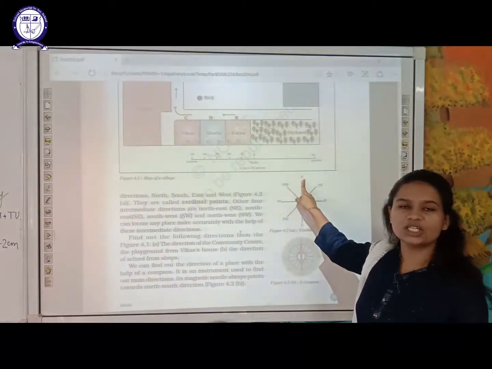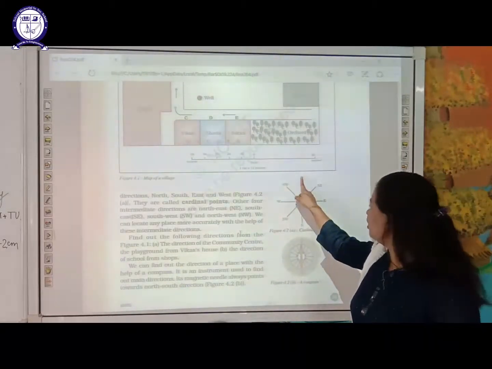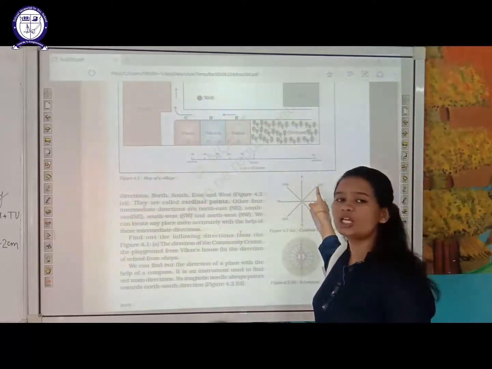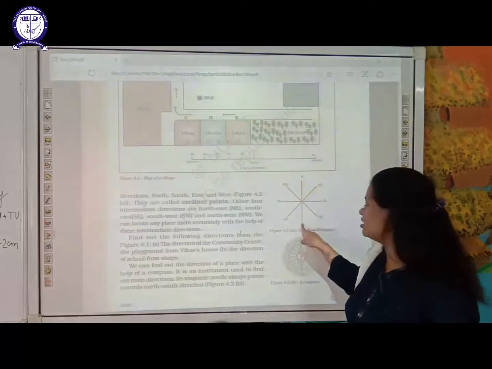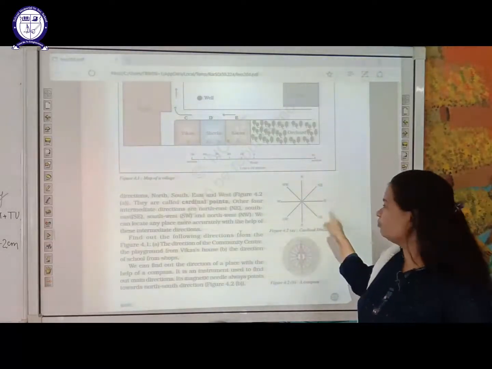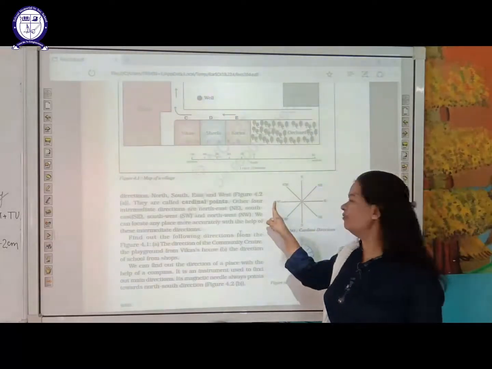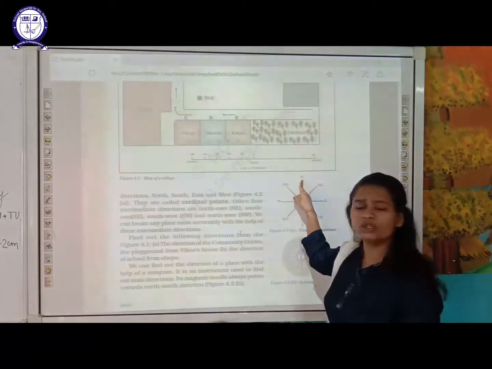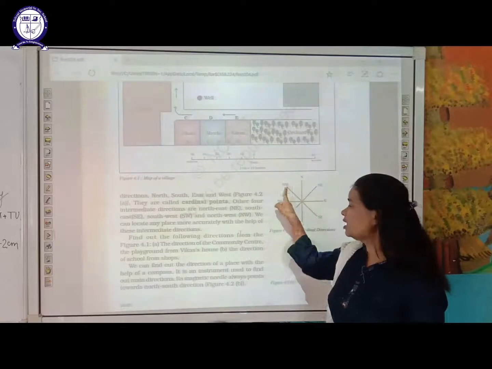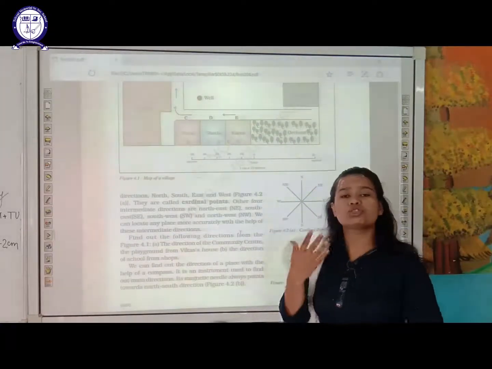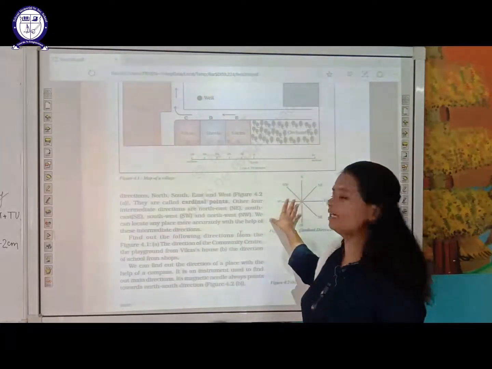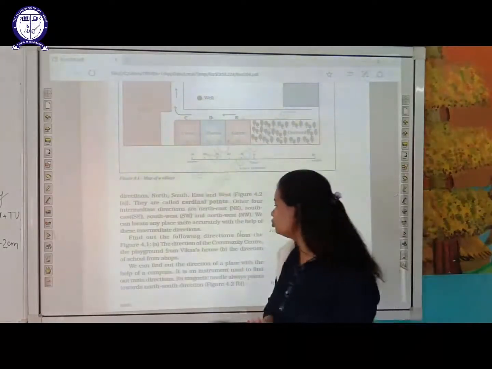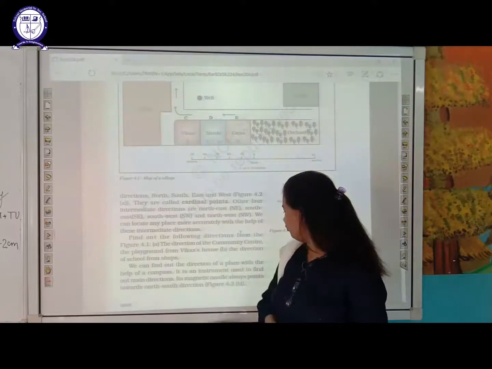The direction located between north and east is the northeast direction. The direction located between east and south is the southeast direction. The direction located between west and south is the southwest direction. And the direction located between north and west is the northwest direction. So students, these are the sub-directions, and we have 4 major directions. Now students, what is the use of direction?